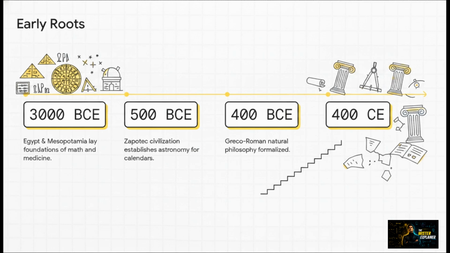By 400 BCE, Greco-Roman thinkers were formalizing natural philosophy. But remember, progress isn't permanent. Around 400 CE, with the fall of the Western Roman Empire, that Greco-Roman knowledge heavily deteriorated in Western Europe. The staircase was suddenly broken.